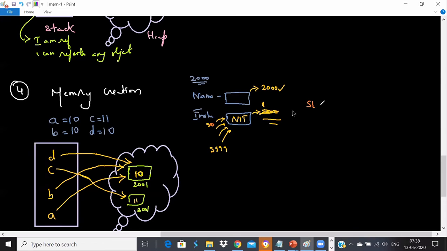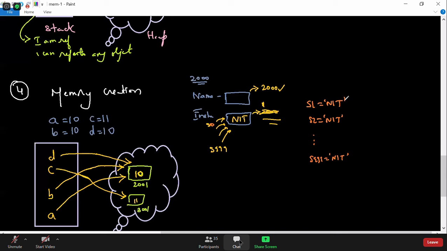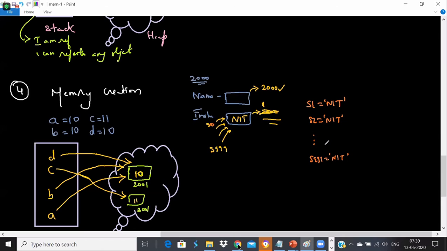When I say S1 is equal to NIT, S2 is equal to NIT, S3 is equal to NIT, and S999 is equal to NIT, tell me how many objects get created now? Only one object, but a thousand references.